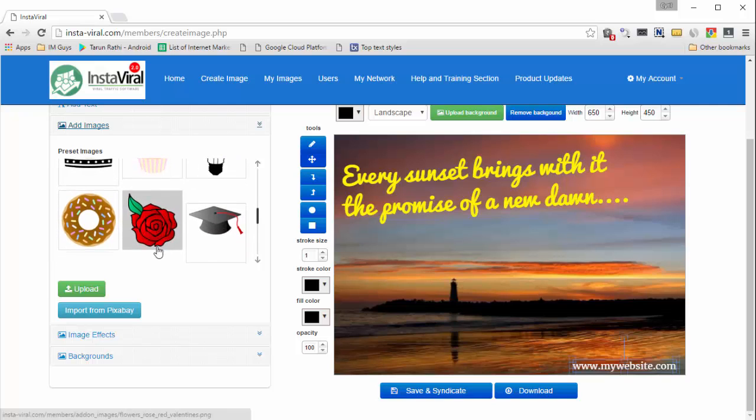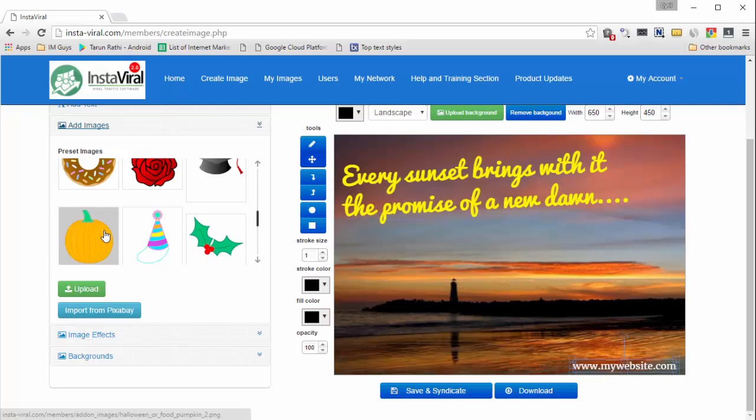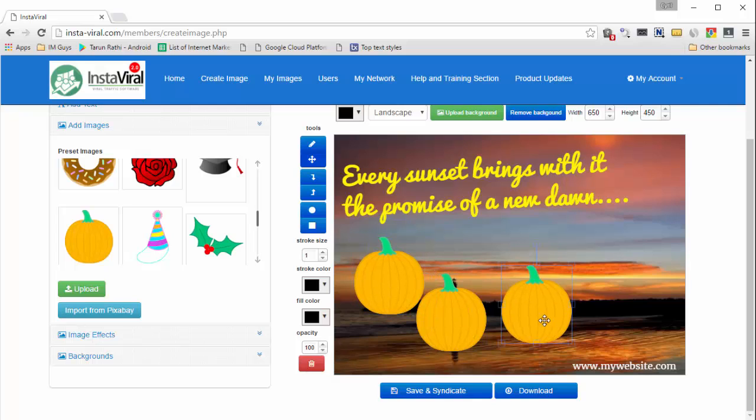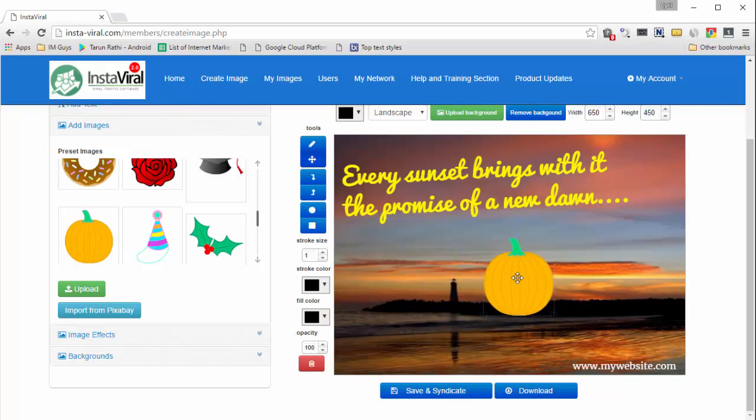So if I want to put in any of these images, for example, let's say I want to put in this little beautiful pumpkin, I can click on this and click on the screen. It's already here. If I want to remove a pumpkin, I've got too many of them, I can click on the little dustbin icon over there, remove object.